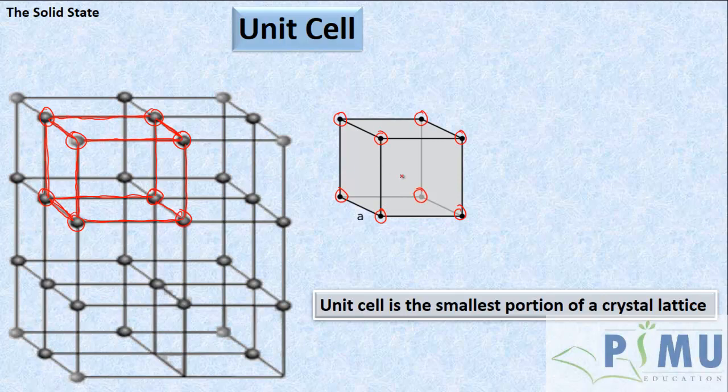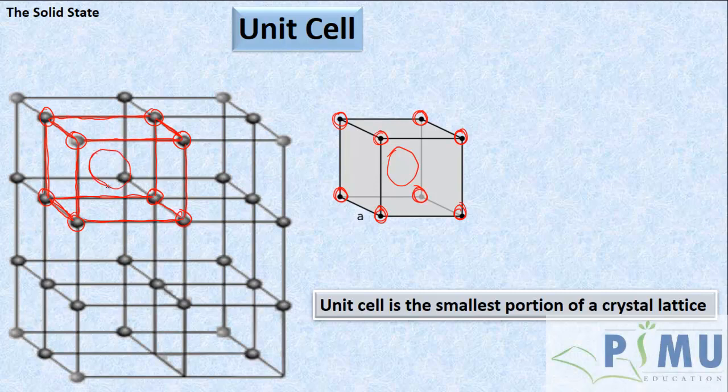In this unit cell, the particles are present at the corners. Then you may ask, are the particles always present only at the corners? Are they not present at places other than the corners? Yes, students, in some crystals the particles may be present, in addition to the corners, at the center of the unit cell.